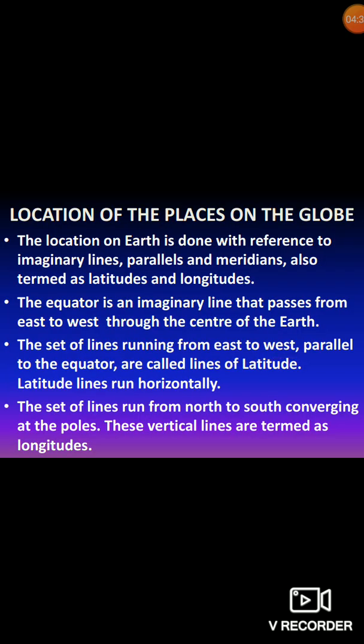Location of the places on the globe. The location on earth is done with reference to imaginary lines, parallels and meridians, which are known as latitudes and longitudes. These are termed as latitudes and longitudes. As you know, the equator is an imaginary line that passes from east to west through the center of the earth. This you all know.